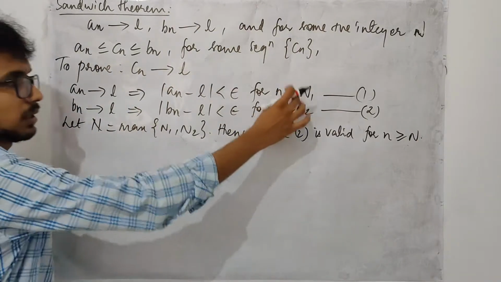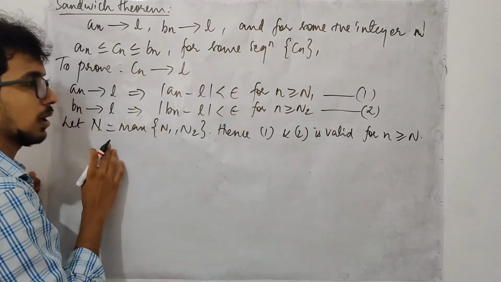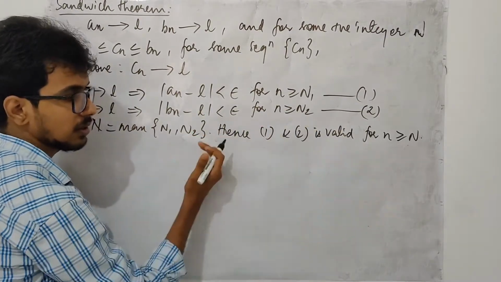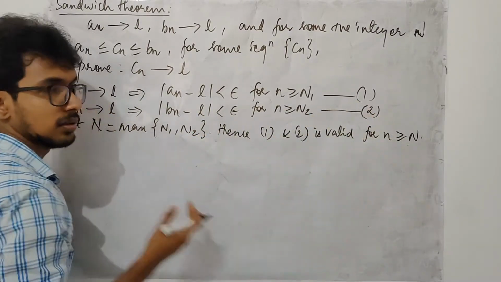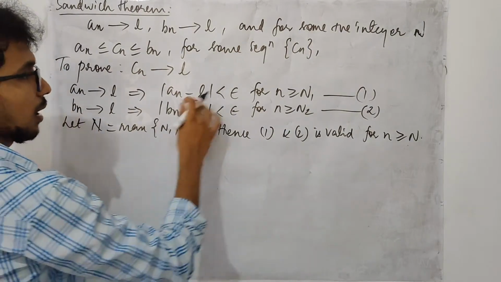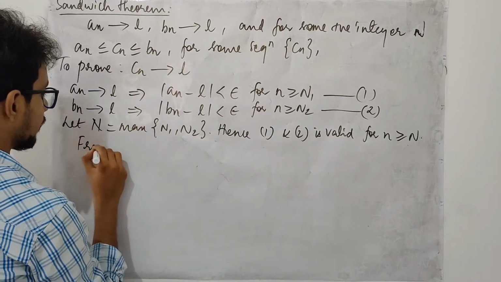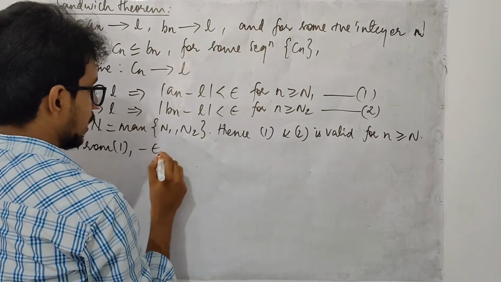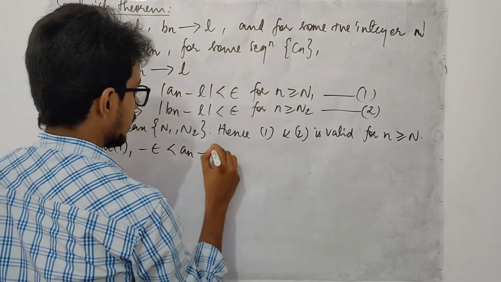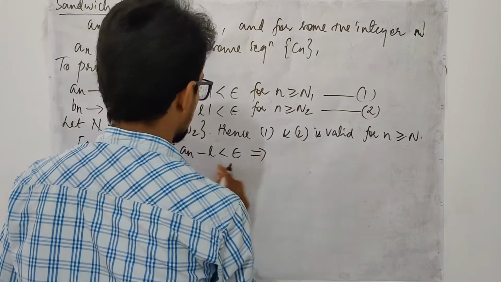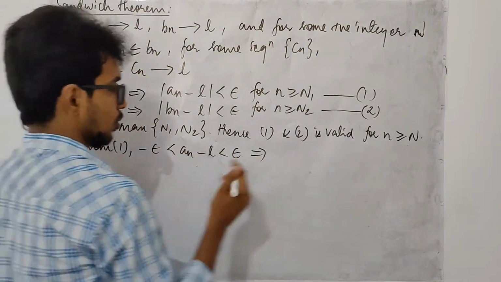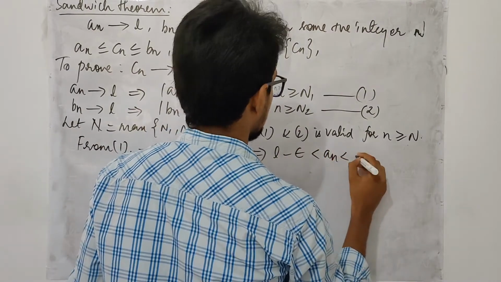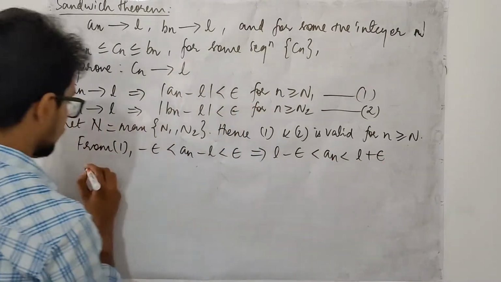I am taking the maximum of these two quantities to be N. Therefore, if something is true after one stage, it is also true after the later stage. And from 1, I may write minus epsilon less than an minus L less than epsilon. If I add L to all sides, I will have L minus epsilon less than an less than L plus epsilon.